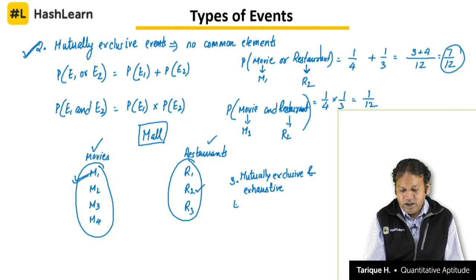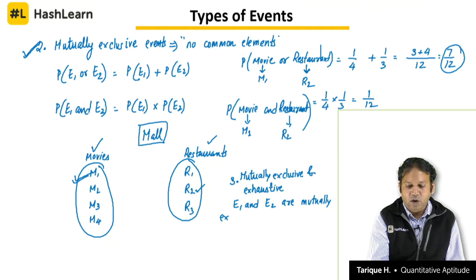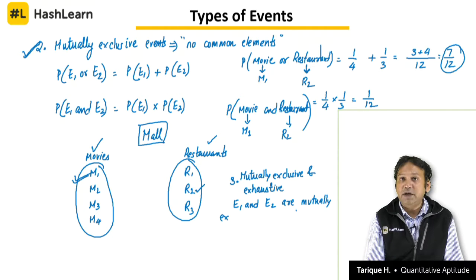So, if E1 and E2 are mutually exclusive, mutually exclusive means they do not share any common elements, no common elements. So, if E1 and E2 are mutually exclusive and exhaustive events, we say that